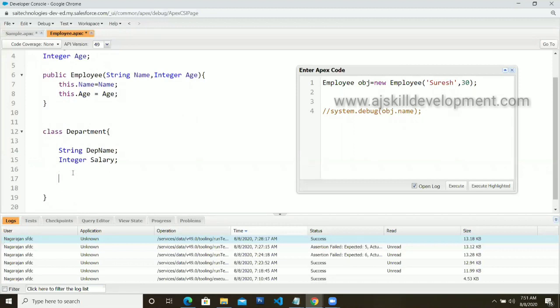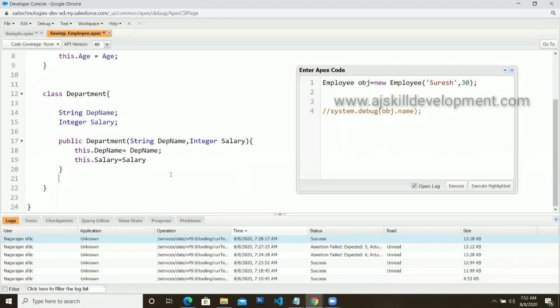So I'm going to write a constructor over here. Public, the same thing is repeated. So public Department, I'm going to have a constructor. Let's say it's also a string department name, and again an integer, let's say salary. In that case, you have to make use of this operator over here. So this dot depName is equal to your parameter passed depName, and this dot salary is equal to the parameter passed over here.